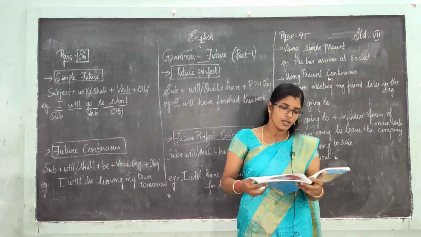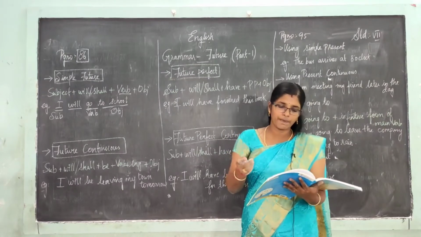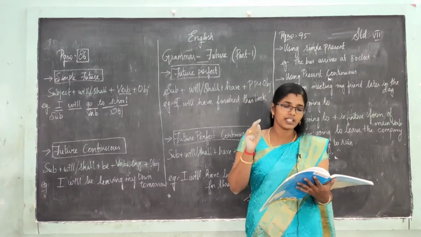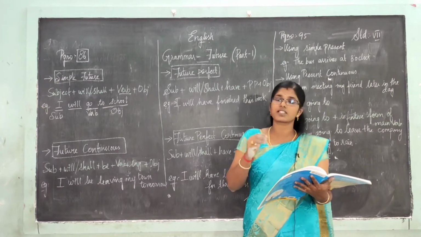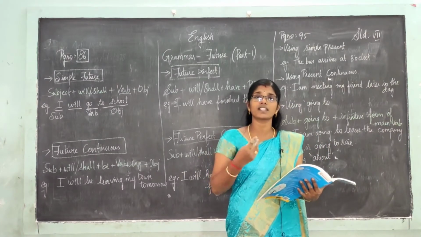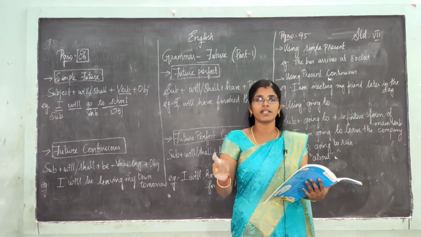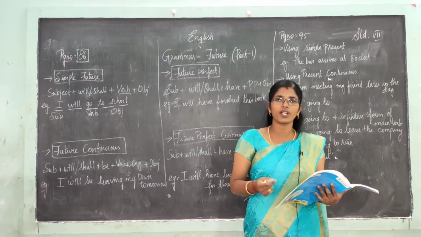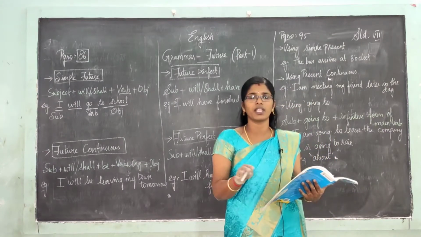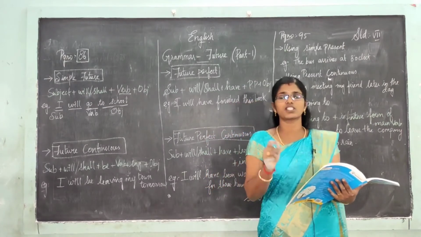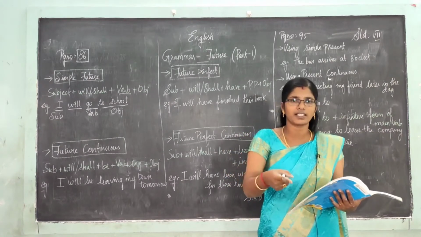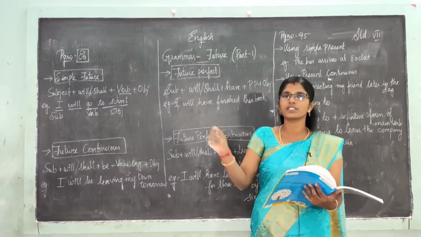Then coming to the next one, with I or we, to express a spontaneous decision. See, we will have a meeting tomorrow. We will have a meeting, what is that? Our decision. I will have a lemon tea, that is my decision. Or spontaneous: do you want coffee or lemon tea? I will have lemon tea. We say like that, right? So that is called spontaneous decision, for I and we only. She will have, you can't tell her decision. So for that purpose you can use simple future.